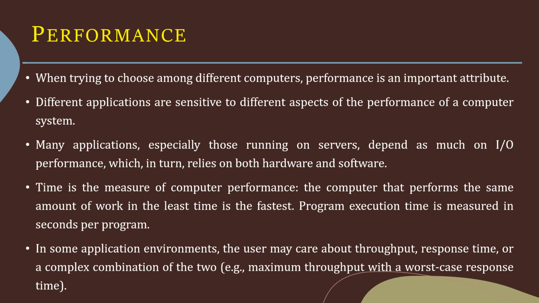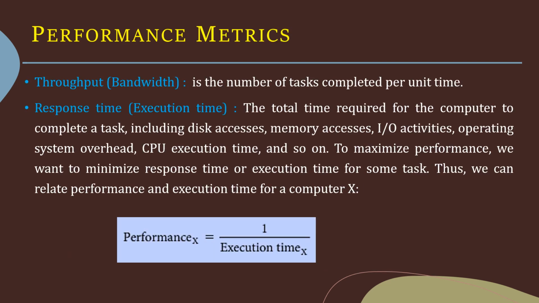In some application environments, the user may care about measures like throughput, response time, or a complex combination of these two, that is, a maximum throughput with a worst case response time. That is, we have various performance metrics which help us to choose among different computers. Let's look into the various performance metrics.